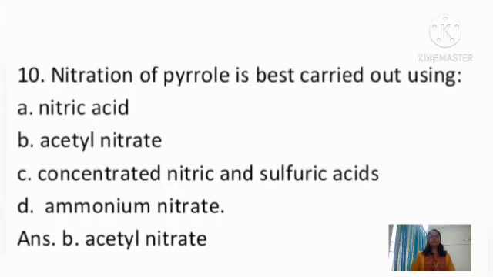So coming to the 10th question, nitration of pyrrole is best carried out using: A, nitric acid; B, acetyl nitrate; C, concentrated nitric acid and sulfuric acid; D, ammonium nitrate. So usually nitration of pyrrole is best carried out using acetyl nitrate, so option B is correct.